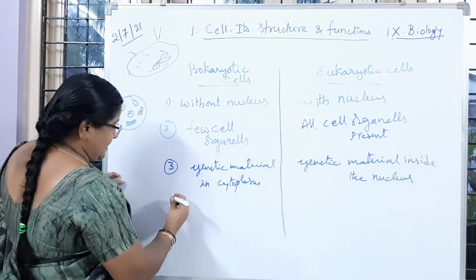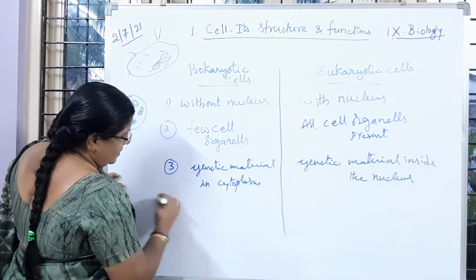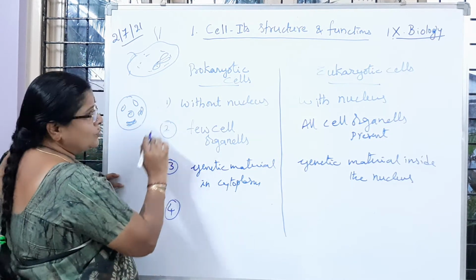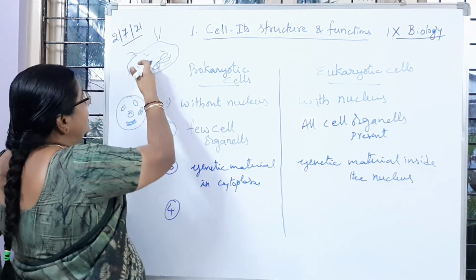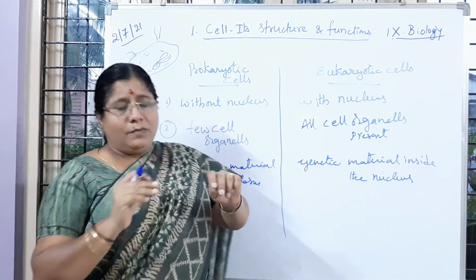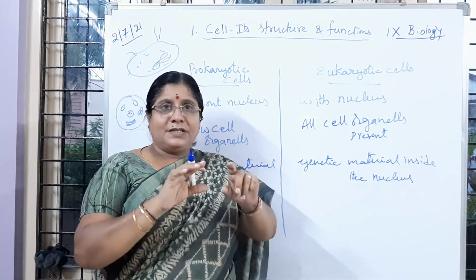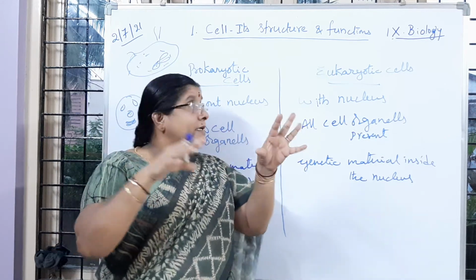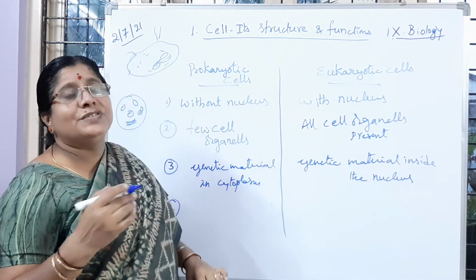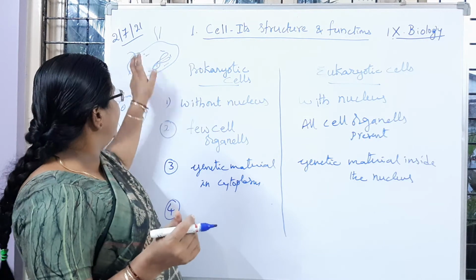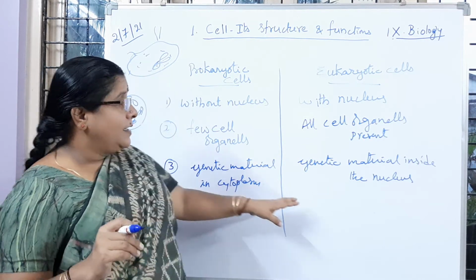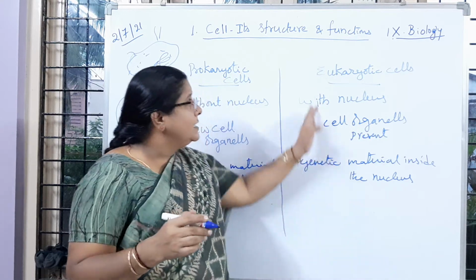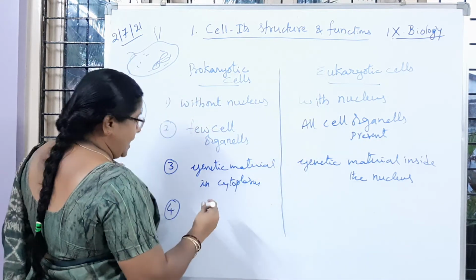Then few cell organelles are present, and ribosomes in prokaryotic organisms we can observe present in the protoplasm, which we call polysomes. Here, ribosomes are present on the endoplasmic reticulum, like we can see in eukaryotic organisms.